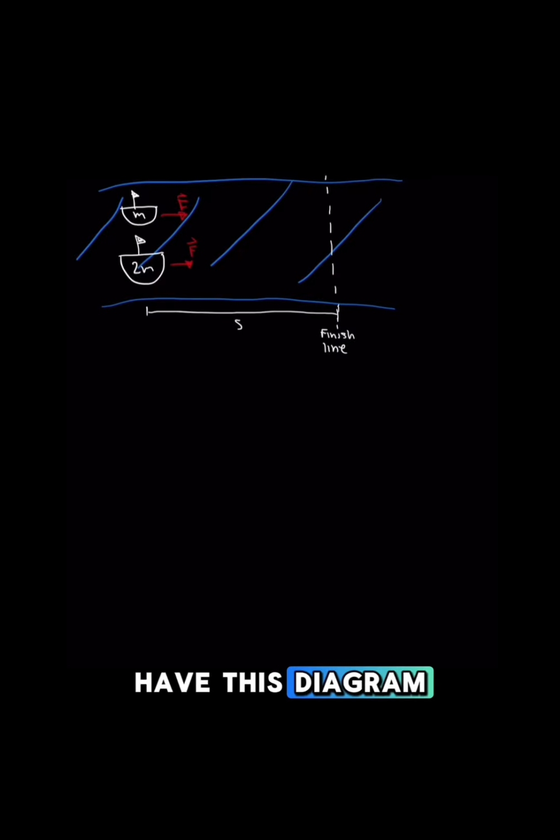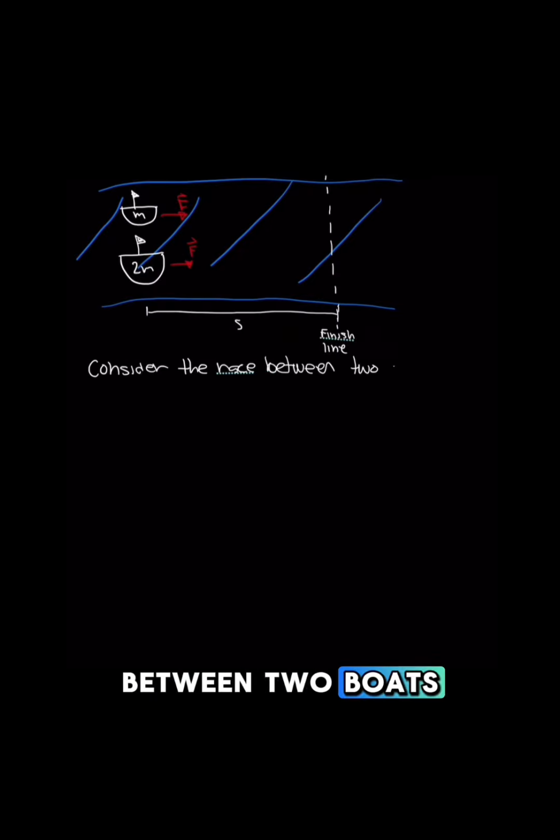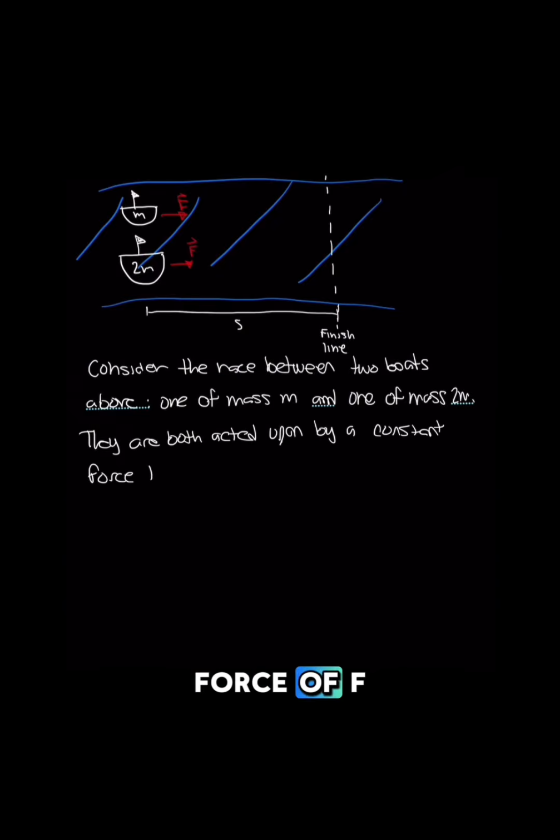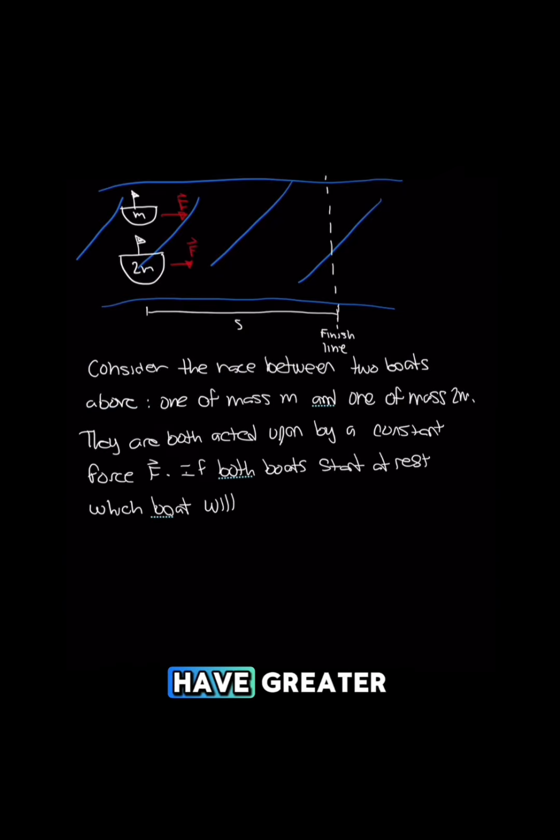Alright, so let's say you're in this diagram here, and the question says, consider the race between two boats above, one of mass m and one of mass 2m. They're both acted upon by a constant force of F. If both boats start at rest, which boat will have greater momentum at the end?